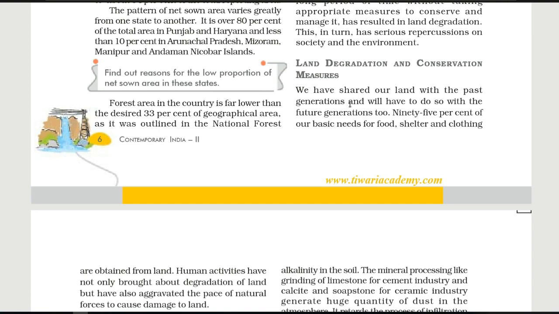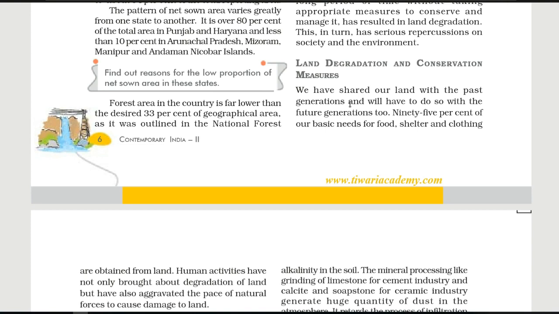We have the same piece of land. Just like the past generations saved it for us, we are also going to conserve these natural resources for our future generations.